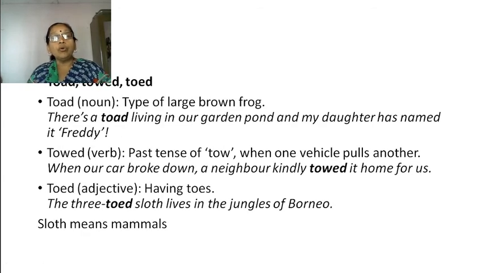Next, toad, towed, toed. Again, there are three words here. Number one, toad, T-O-A-D. This is a type of large brown frog. There is a toad living in our garden pond and my daughter has named it Freddy. So this is a type of frog.